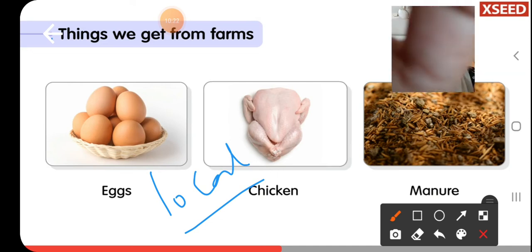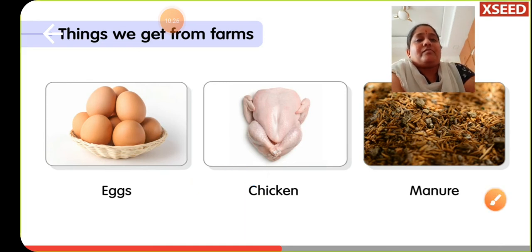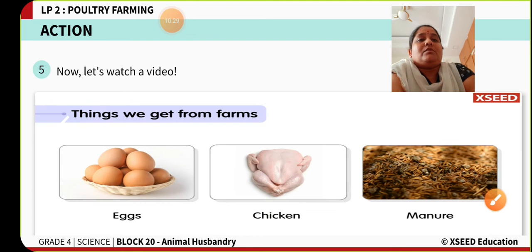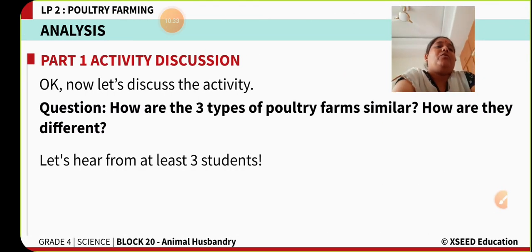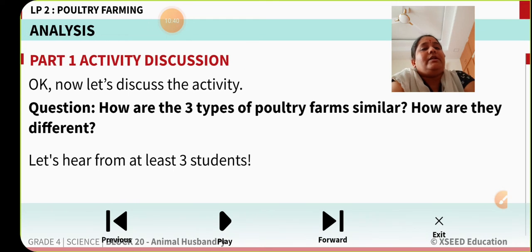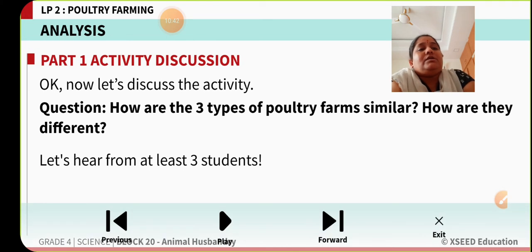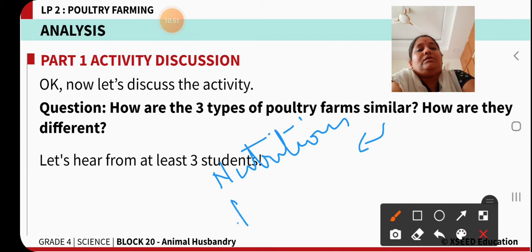Okay, children. So now let us see. Yes. So how are the three different types of poultry farms similar? How are they similar? Whatever the poultry farm it is, the similarity you will find here is that these three different types of farms are supplied with nutritious food and even maintained with proper sanitation.